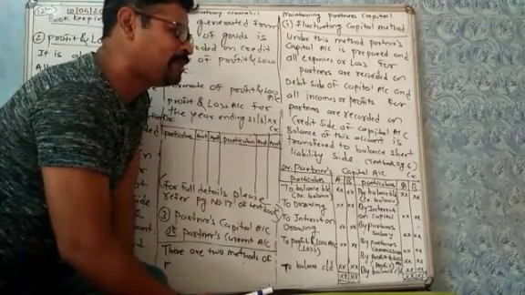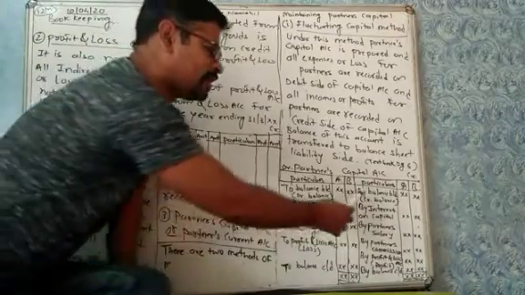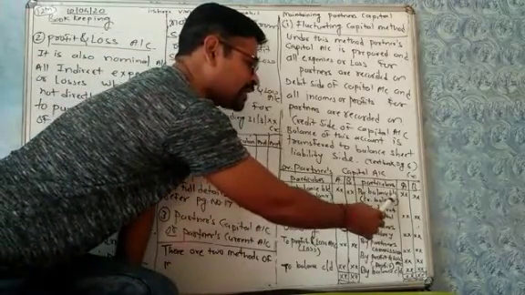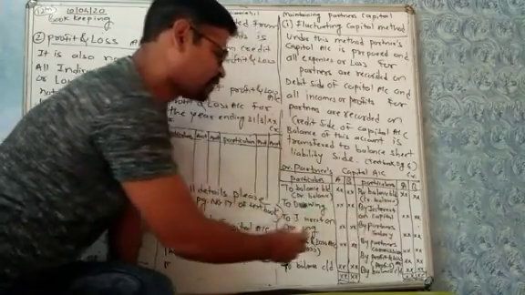And if in the trial balance, balance of partner's capital is given on the credit side, then write by balance brought down on the credit side and write the amount. This is debit balance, this is credit balance.